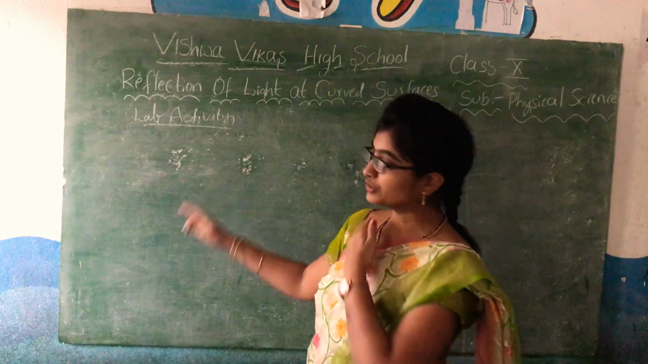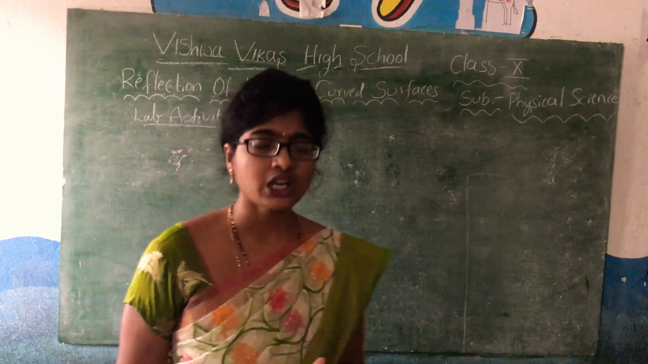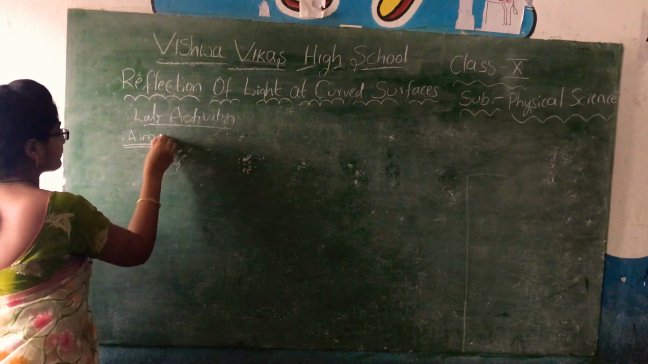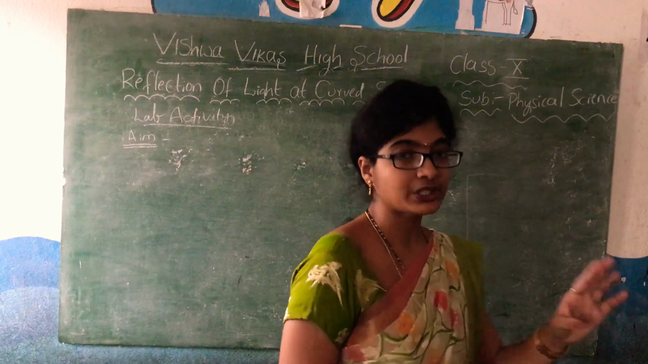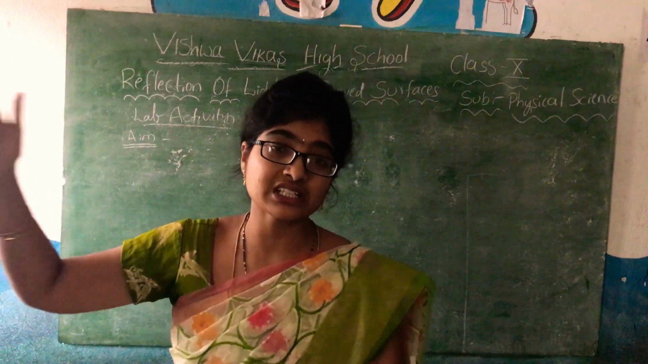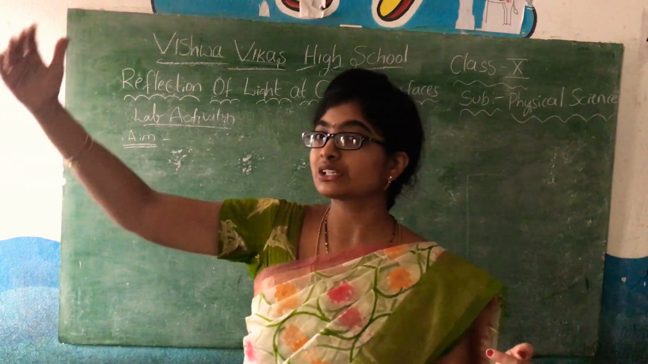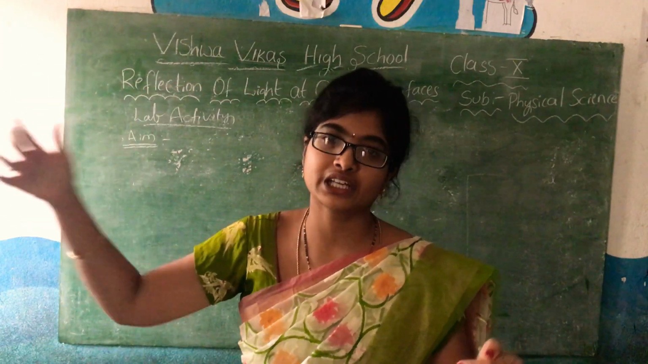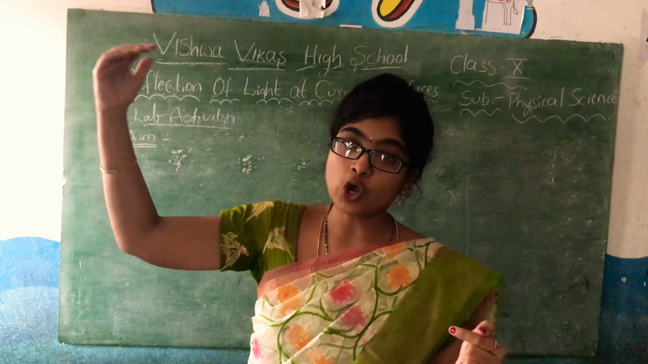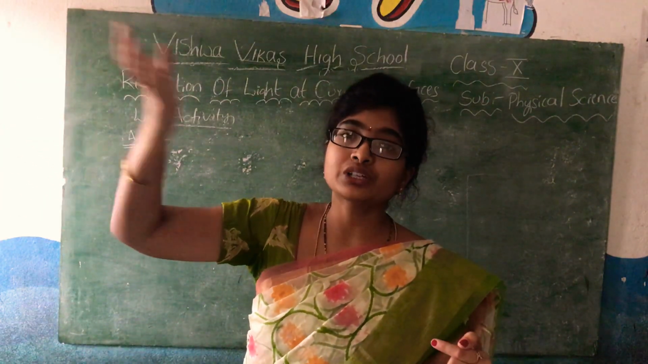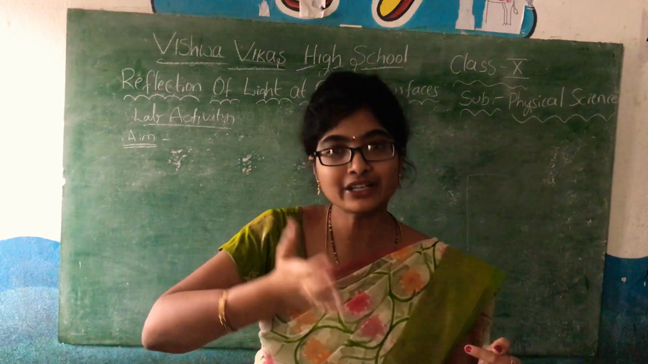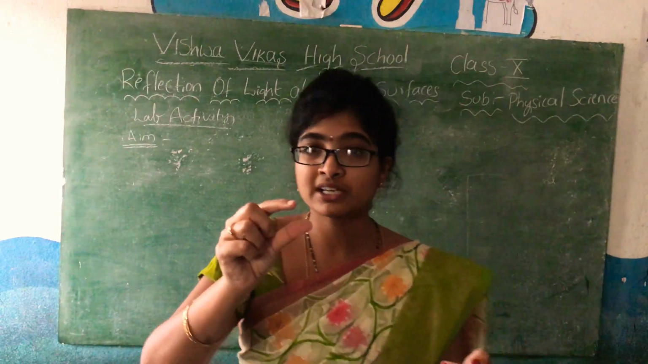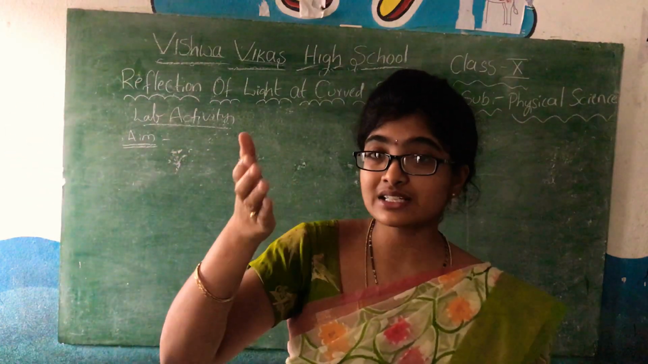Now we are going to the lab activity. We have studied in the previous activity that when the object is at infinity distance, like the sun at a very large distance which cannot be measured, the image is formed as the brightest and smallest spot. That is how we have studied.